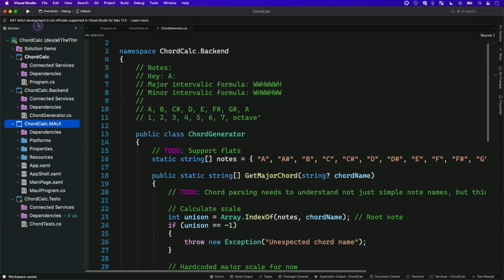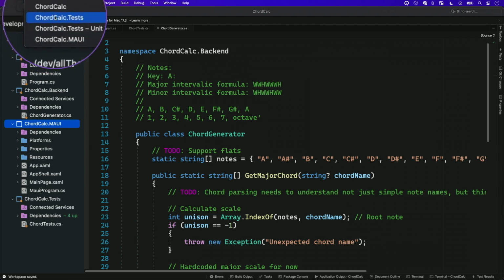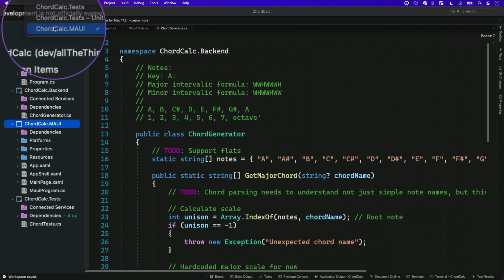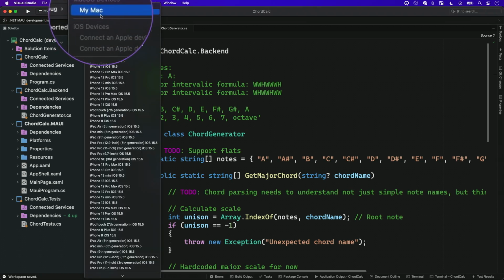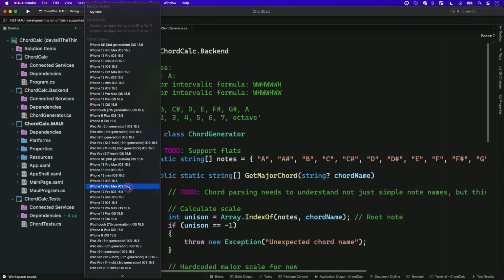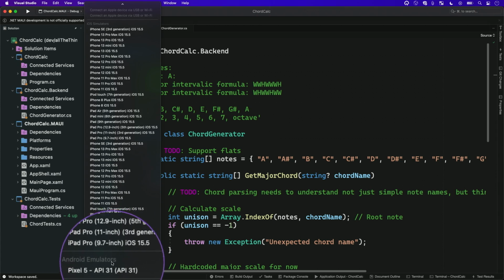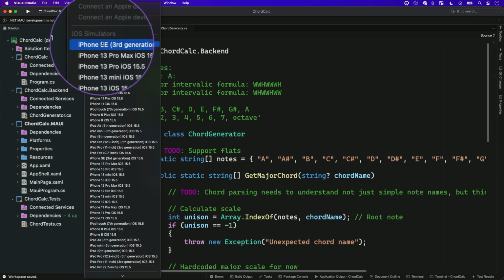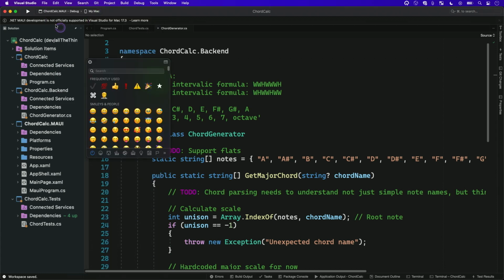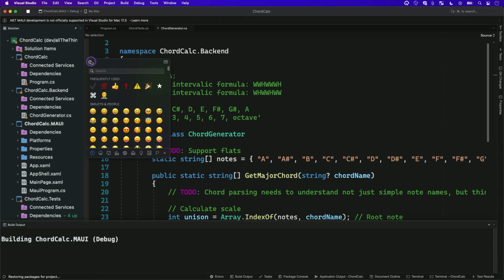I just did one build already because it saved a little bit of initial build time. Here I'm going to change up in the toolbar which of my projects I want to run. This is where I can select from this long list of simulators or emulators. I could build a Mac app, or run it on an iOS simulator. I've got Android options, and one emulator I put on here. In this case, we're going for the Mac app and we're just going to run that.